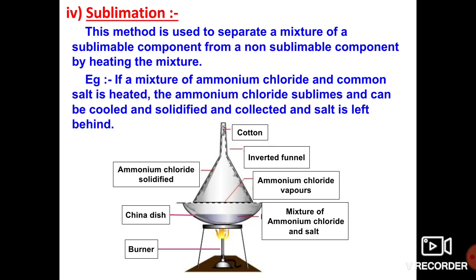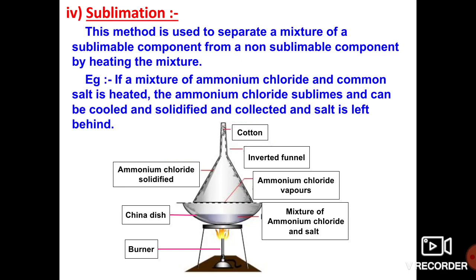Later, after a few minutes, the ammonium chloride becomes cooled and solidified. So when the gaseous state is cooled, we get only solidified ammonium chloride. Like this, we separate the common salt and ammonium chloride. So we observed the process of sublimation.